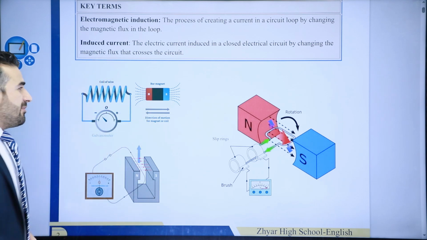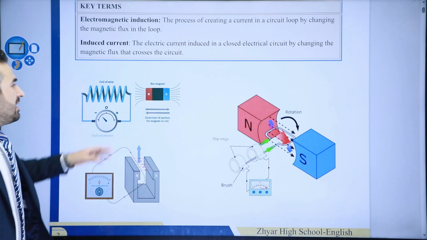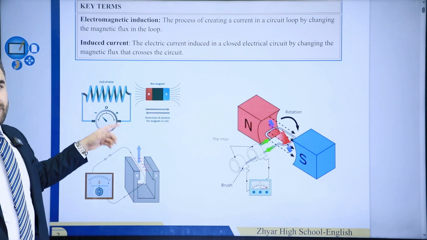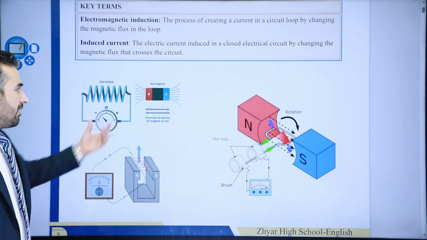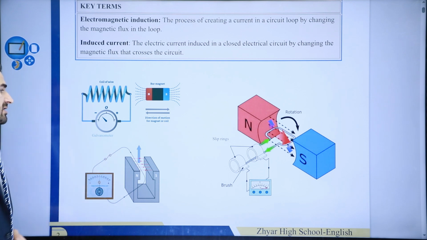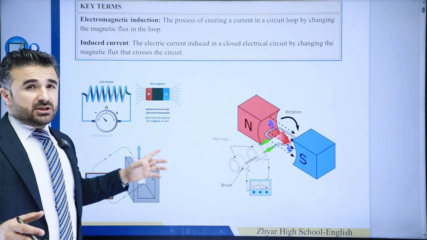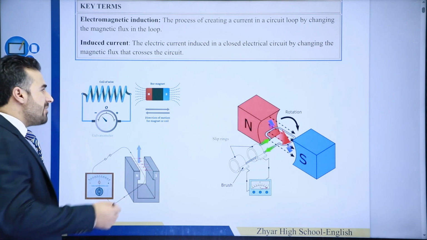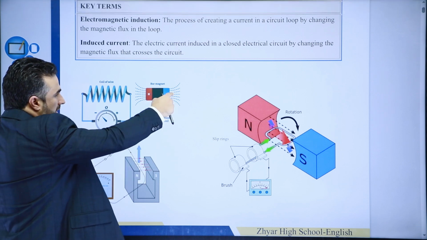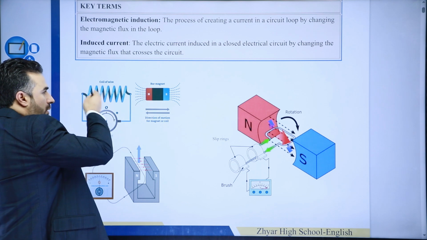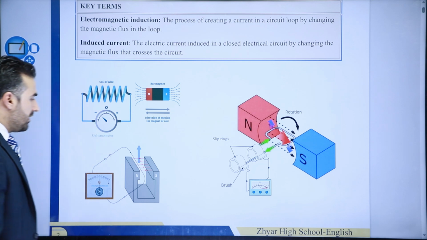So these are different ways where we can produce induced current. There's a magnet. Simply by bringing this magnet closer to or away from the coil, you can induce current. And this galvanometer is a very good indicator to tell us whether current is induced or not. Another way, if you remember, is that as long as there is relative motion between the two, it doesn't matter which one you move. You could hold the magnet still but move the coil closer to or away from the magnet. As long as there is motion between the two, that induces electrical current.